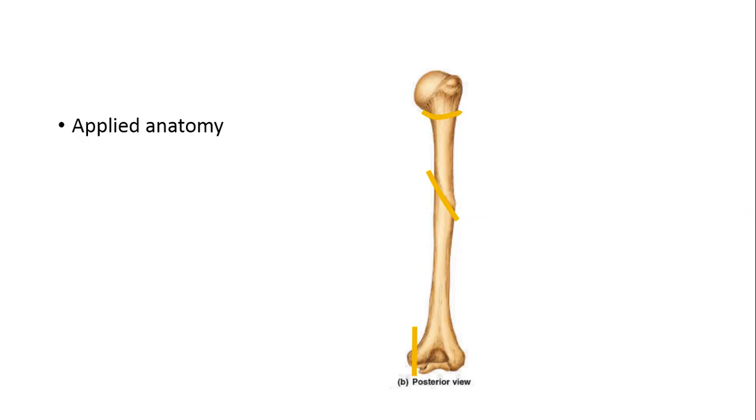So by knowing the location of these nerves, a fracture at the upper part of the humerus may cause damage to the axillary nerve, a middle part fracture may cause damage to the radial nerve, and lower part damage may cause injury to the ulnar nerve. So because of the knowledge of anatomy, we can identify the lesion.